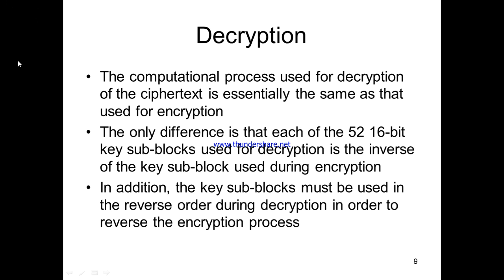And coming to the decryption, decryption is also the same as encryption, but these 52 16-bit key subblocks are used in the inverse order. You can see here the only difference is that each of the 52 16-bit sub-key blocks used for decryption is the inverse of the key sub-block used in the encryption process. In the encryption process, we have used one 16-bit block as the sub-key. That sub-key's inverse is used in the decryption algorithm. So that is the only difference between encryption and decryption.